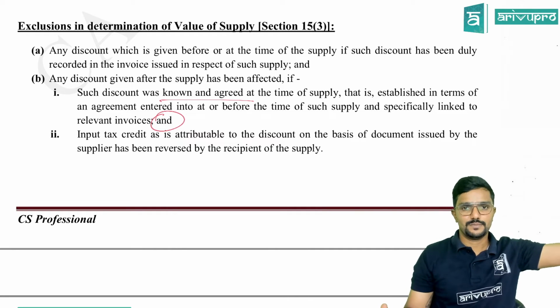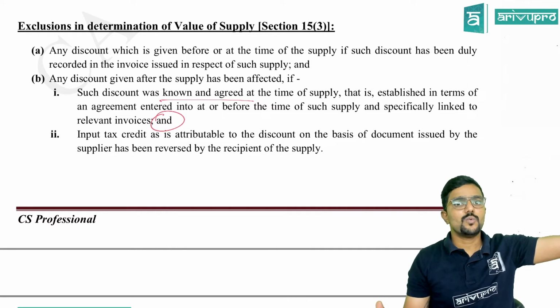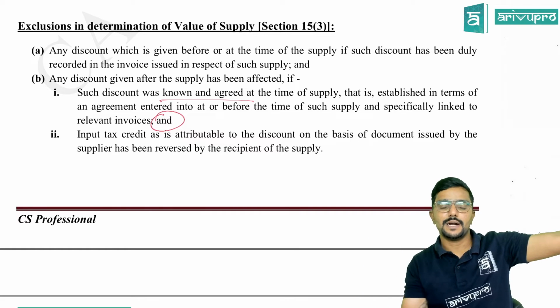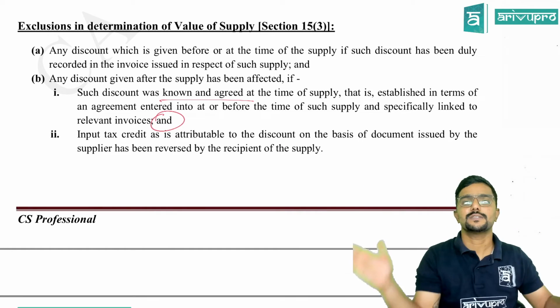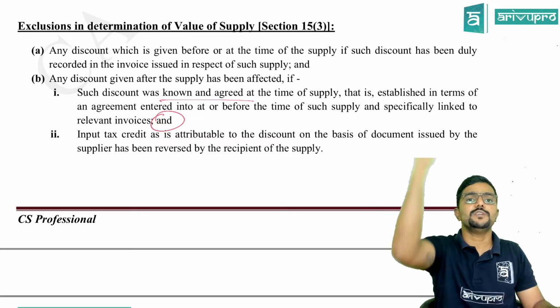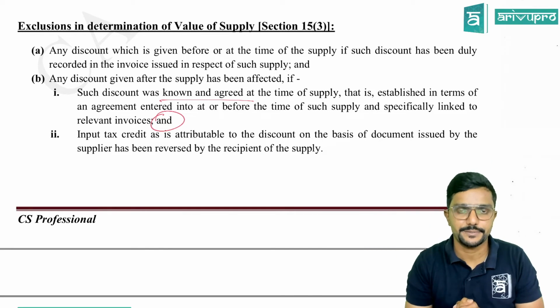The invoice is also issued. I cannot alter that invoice. So what will you do? Issue a credit note and link that to the particular invoice. So you are giving the discount with respect to which invoice? You should be able to link it.